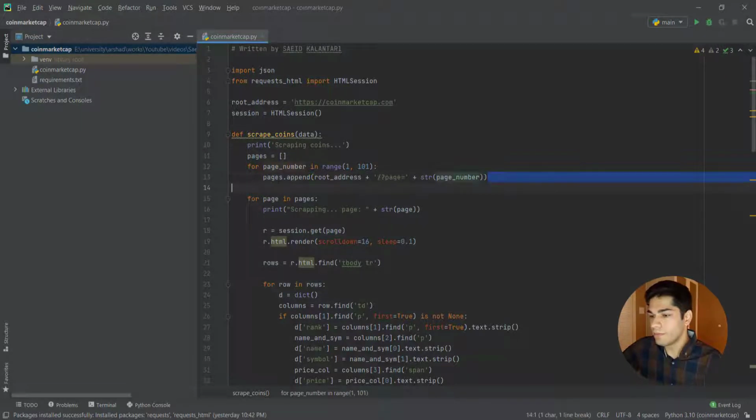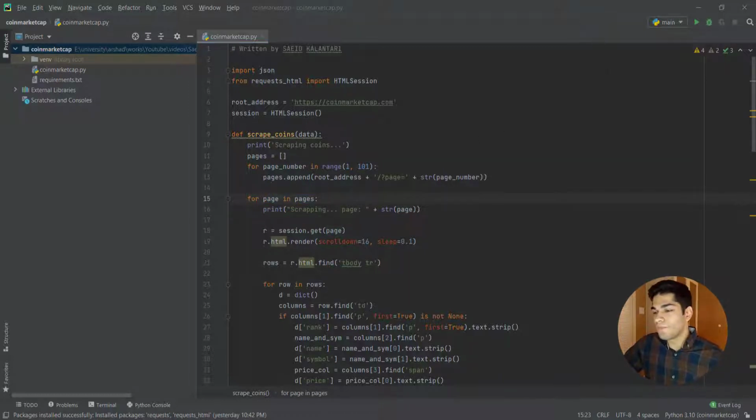Okay, here I'm building that array of links, or strings that are links. And for page_number in range 1 to 101, as you will see, there are like 100 pages in this website. We're gonna append the root address that is here, plus the part that I explained, plus a number based on this range up here. So we are gonna have 1 to 101. And the next part is to go through all the pages in this array, all right?